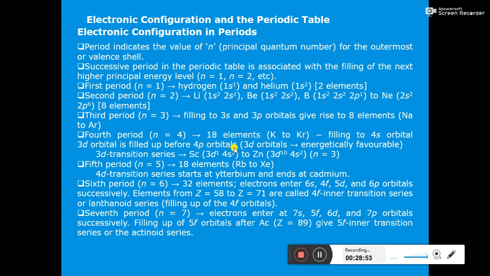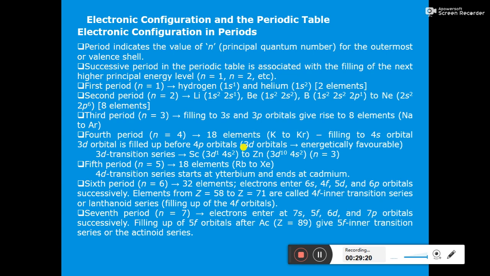Initially the 4s orbital will be filled, with a maximum of 2 electrons. Then the 3d orbitals will be filled, with a maximum of 10 electrons, and then the 4p orbital, with a maximum of 6 electrons. So 2 plus 10 plus 6 comes out as 18. So there will be 18 elements.